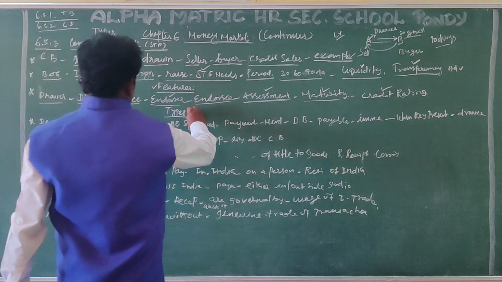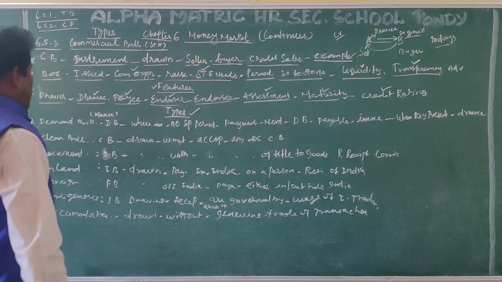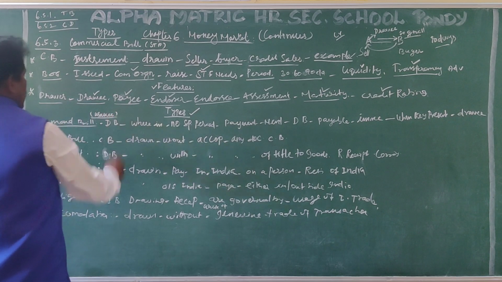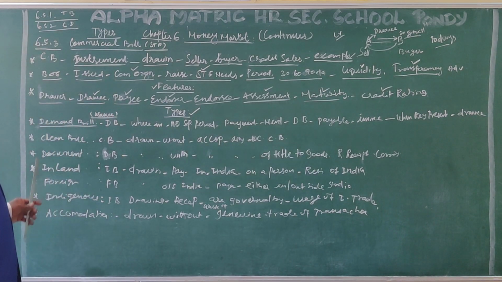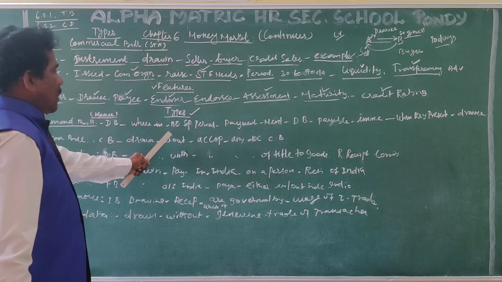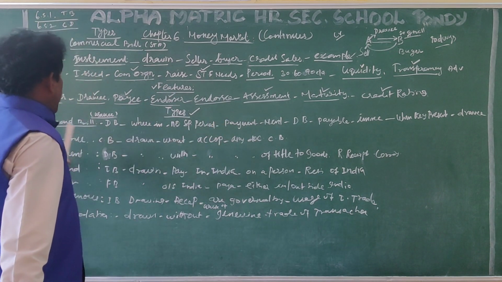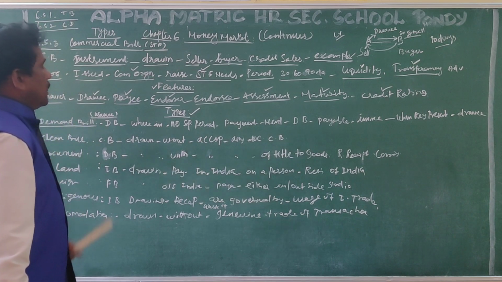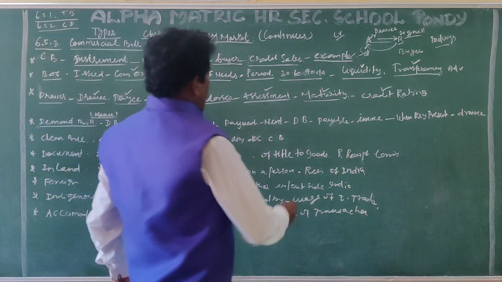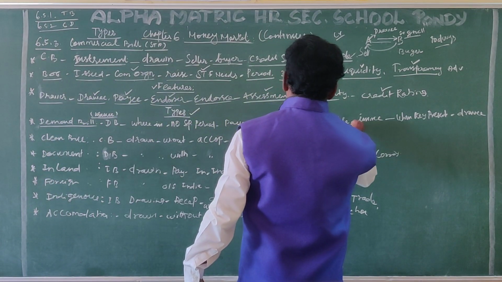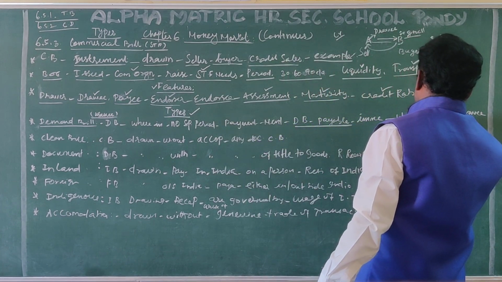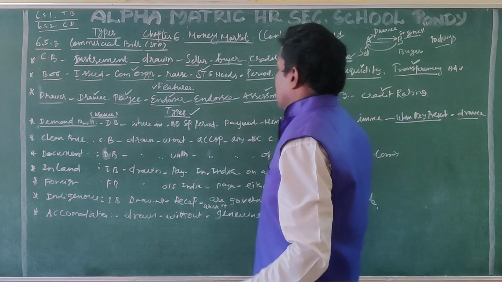Then what are the types of commercial bill? Demand and usance bill. When no specific period of payment is mentioned in the bill, it is known as a demand bill, which means the amount is payable only when the bill is presented for payment to the drawee.